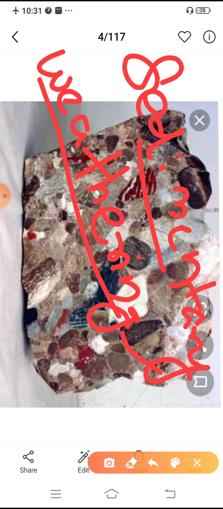These agents sometimes break rocks into pieces. These broken pieces are transported from higher areas to lower areas, mainly by rivers or streams, that means running water, or by glaciers moving from higher altitude to lower altitude.